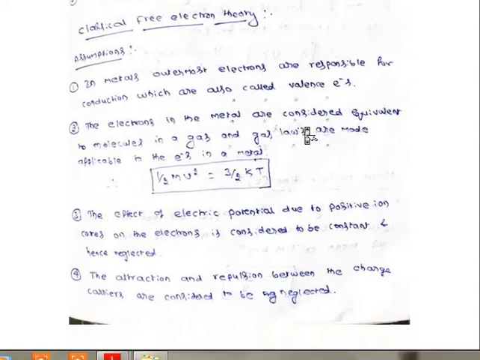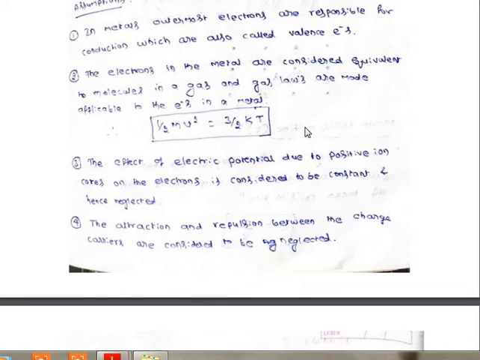Now go for the second assumption. The electrons in the metal are considered equivalent to gas molecules. I told you already, they are explaining this based on the kinetic theory of gas model. So they are considering each electron as a gas molecule. How will the gas molecule move? If you imagine a chamber and fill it with gas, how will the gas molecules move? They will collide with the walls of the container and change direction randomly. In the same way, they considered that electrons also move inside the metals.